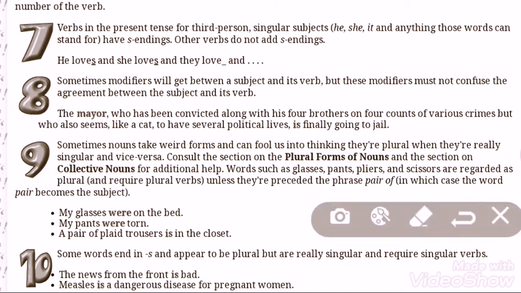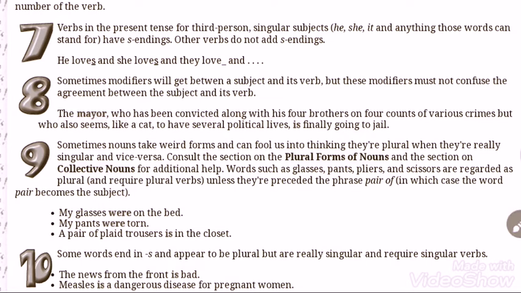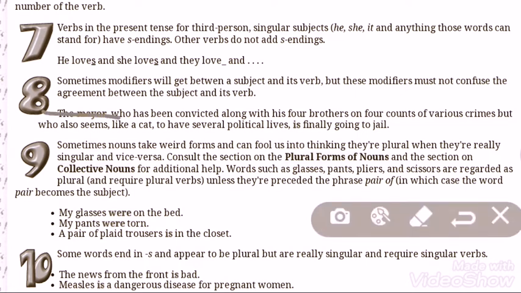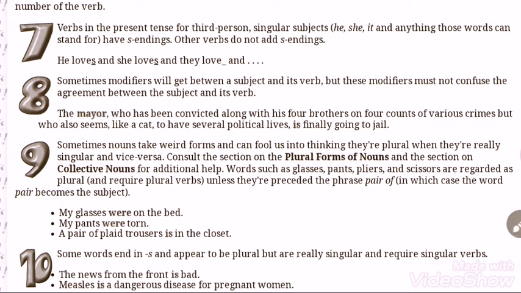The mayor who has been convicted along with his 4 brothers on 4 counts of various crimes, but who also seems like a cat to have several political lives, is finally going to jail. Here you see the mayor. After the mayor we can see a comma.